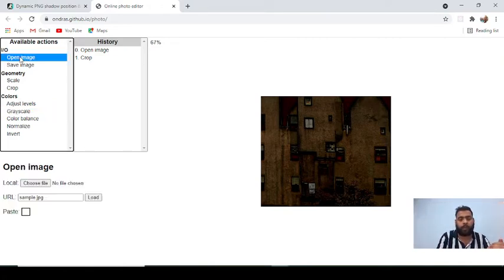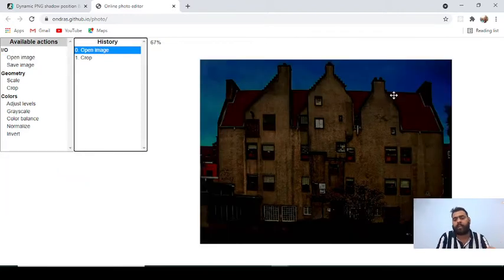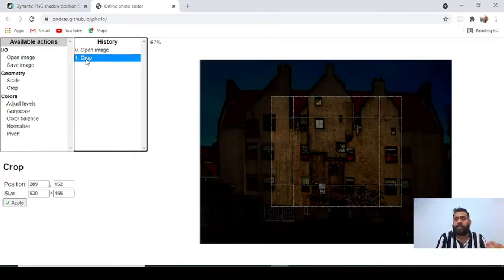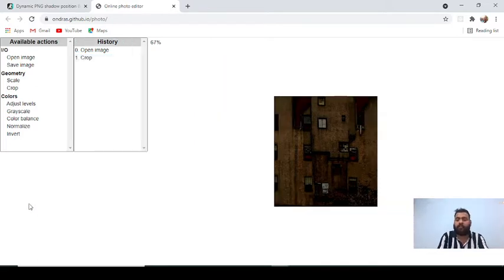Here, when I click on open image, the image will change. This is happening because of JavaScript. When we click on something, it triggers an event listener, and on that click event listener we change something. We can change anything. In this application we change the image, and if we want to crop it, we can click on crop from positions, give it a size like 420 and apply it, and it will change the DOM. So we can change the web page with the help of JavaScript. This is JavaScript on the web application. We can use JavaScript to interact with our web pages and make websites interactive.